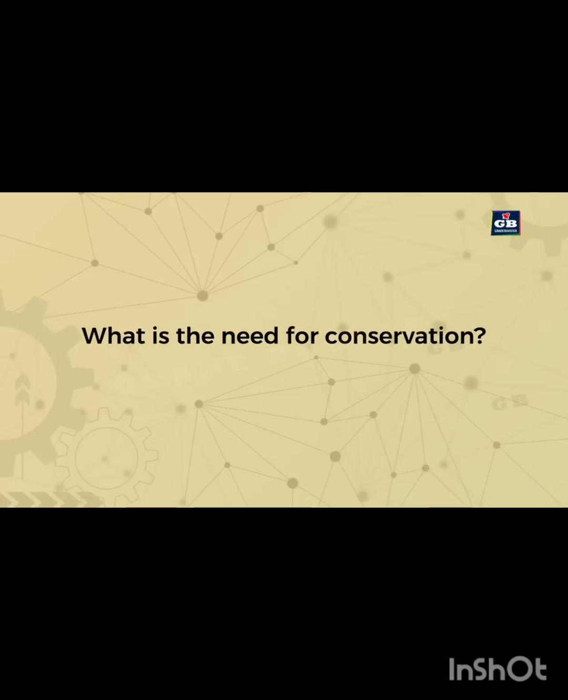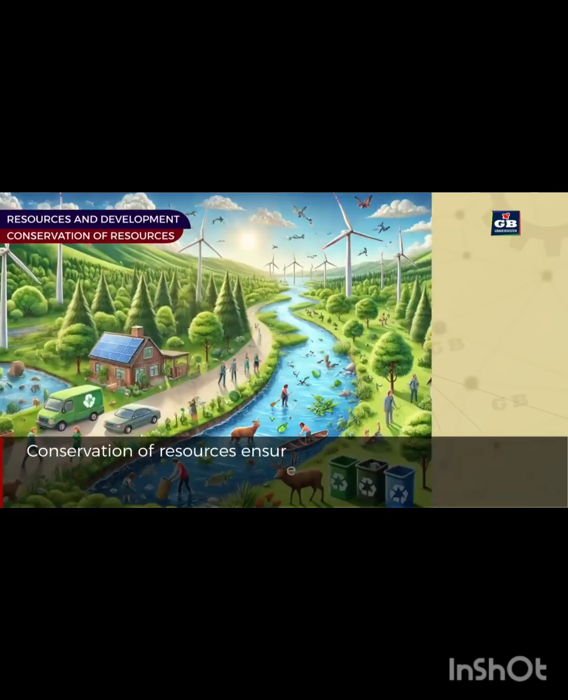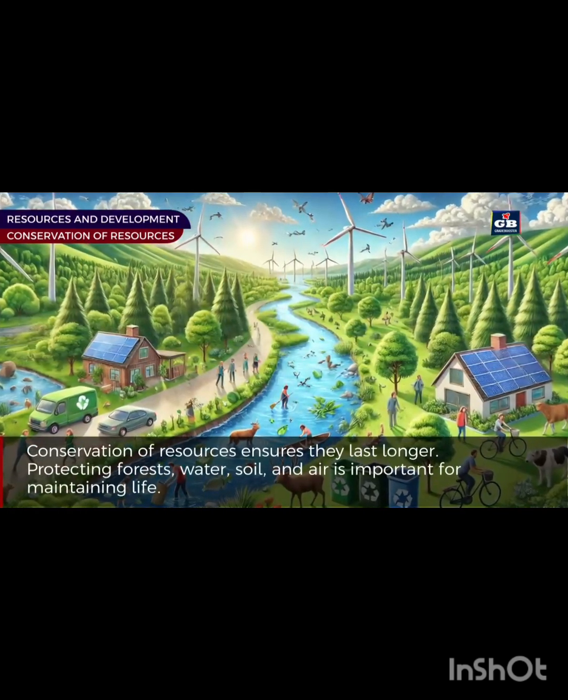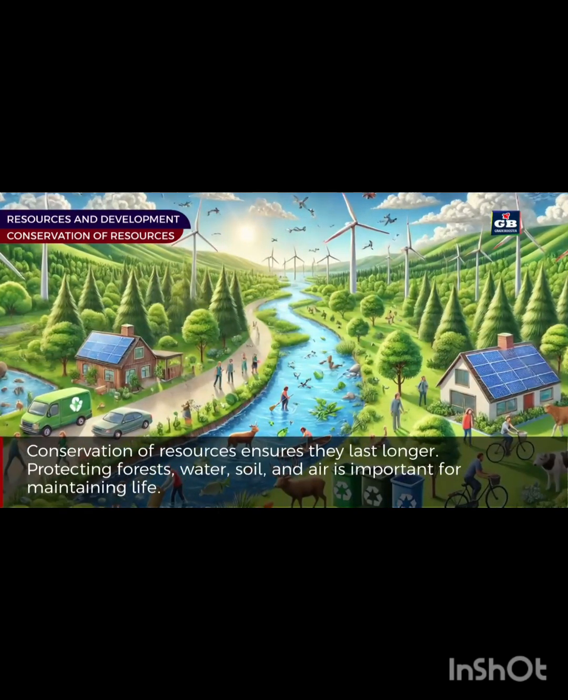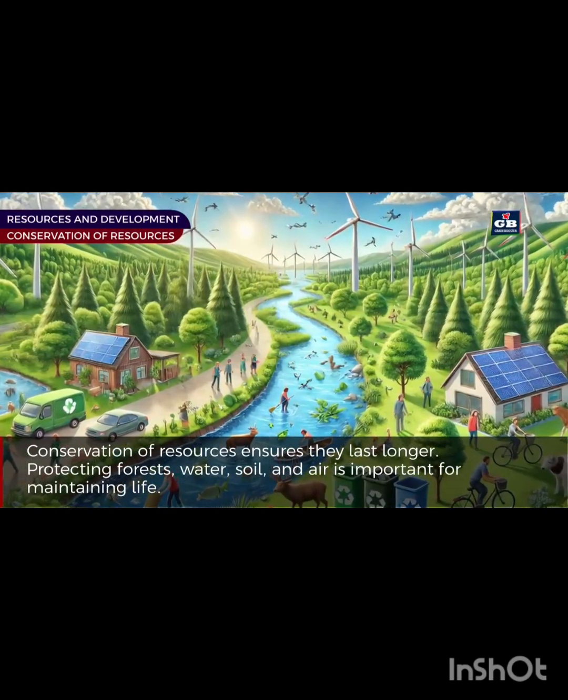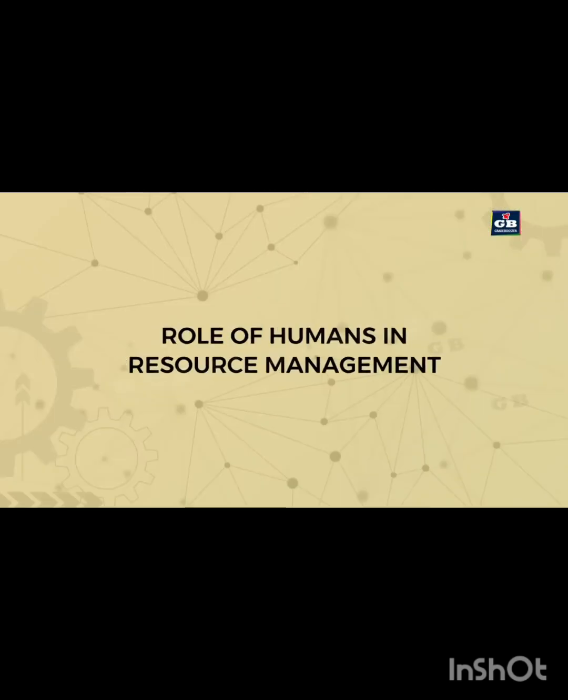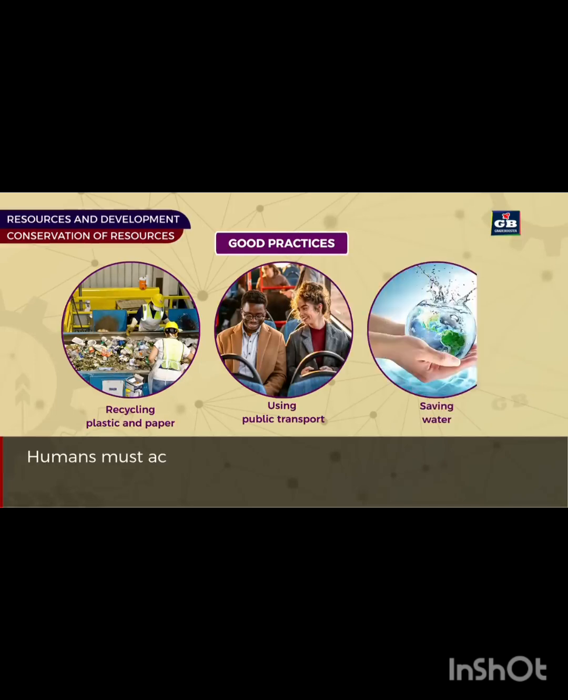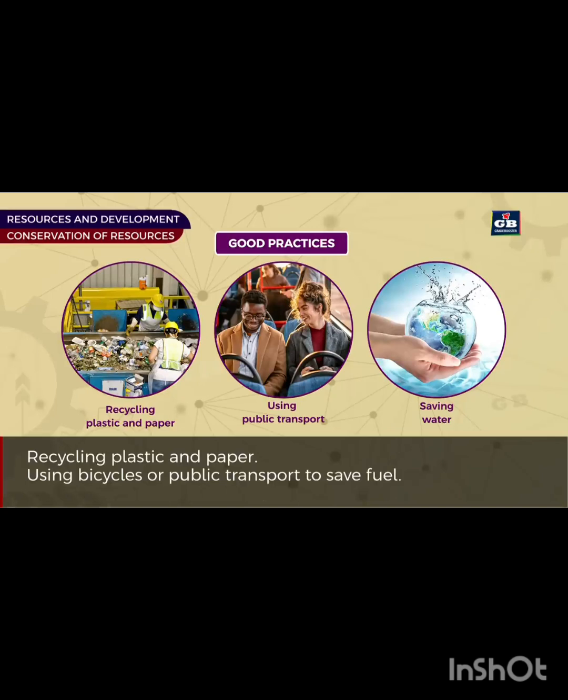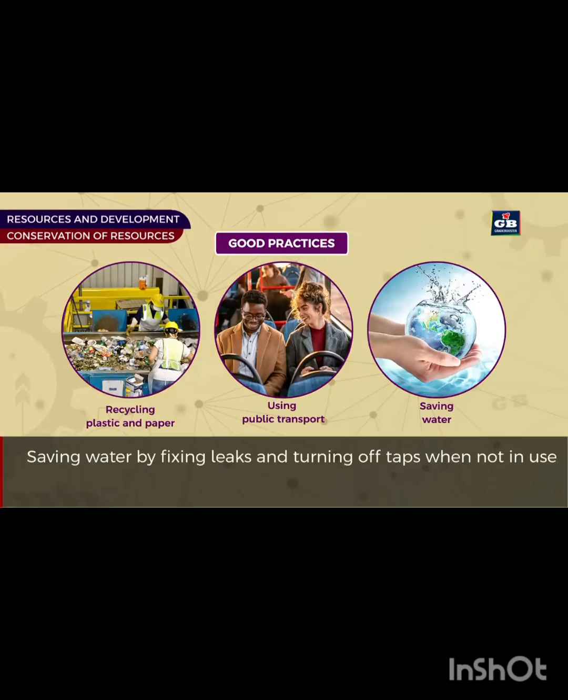What is the need for conservation? Conservation of resources ensures they last longer. Protecting forests, water, soil, and air is important for maintaining life. Role of humans in resource management. Humans must act responsibly to save resources. Let us see some examples of good practices. That is like recycling plastic and paper, using bicycles or public transport to save fuel, saving water by fixing leaks, and turning off taps when not in use.